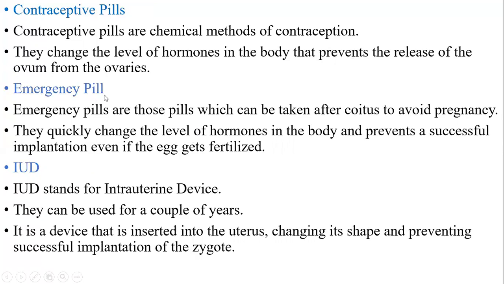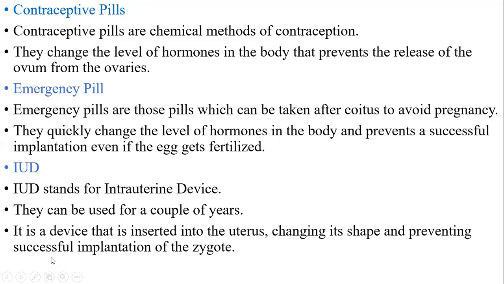Next, emergency pills. Emergency pills are those pills which can be taken after coitus to avoid pregnancy. They quickly change the level of hormones in the body and prevent a successful implantation even if the egg gets fertilized. Sometimes, if a person has not used any contraceptives and a female feels she got fertilized, then she can take an emergency pill. This pill doesn't allow the implantation or attachment of the zygote.